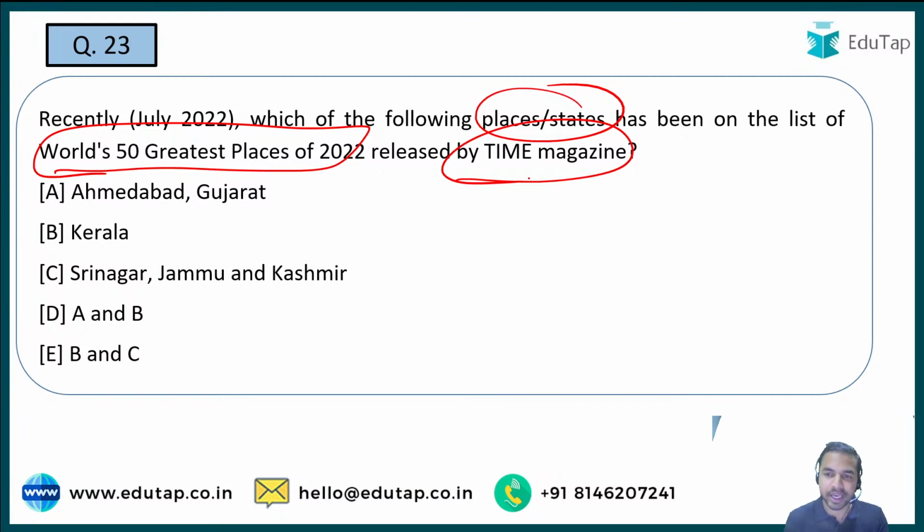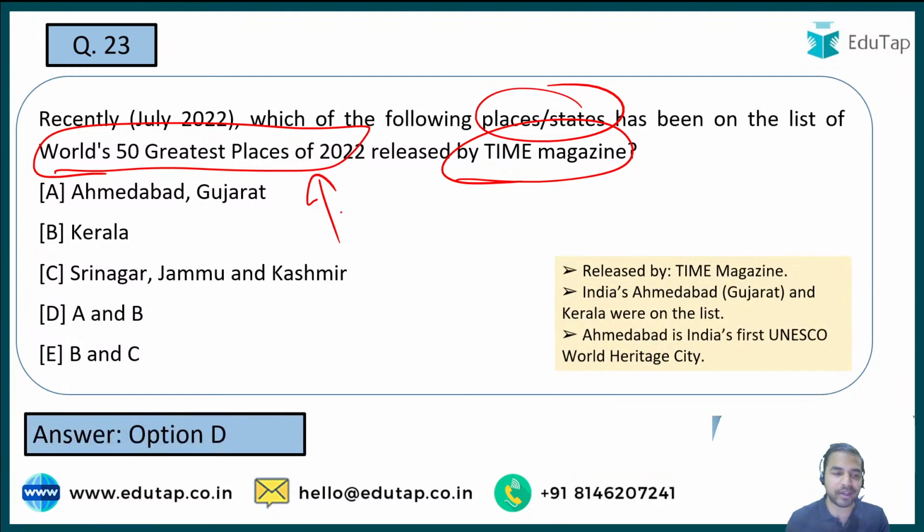So guys, when I talk about this particular question, you are just required to tell me the name of the state which was on the list of the world's 50 greatest places of 2022. Let's see who will answer the question correctly. Question number 23, and absolutely right, guys. The right answer is both Ahmedabad in Gujarat and Kerala. These are the two places in India which are on the list of the world's 50 greatest places of 2022. It was released by Time Magazine. India's Ahmedabad, Gujarat and Kerala were on the list.